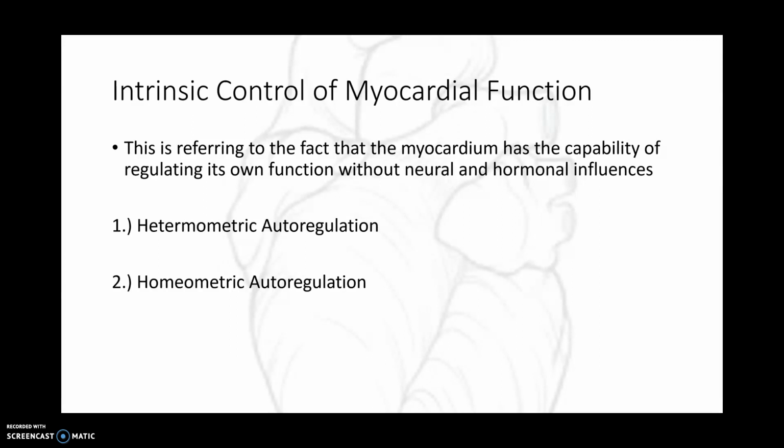We have two types of regulation. One, heterometric autoregulation. This has to do with adaptive changes involving fiber length. Two, homeometric autoregulation, which is adaptations that do not have to do with fiber length.